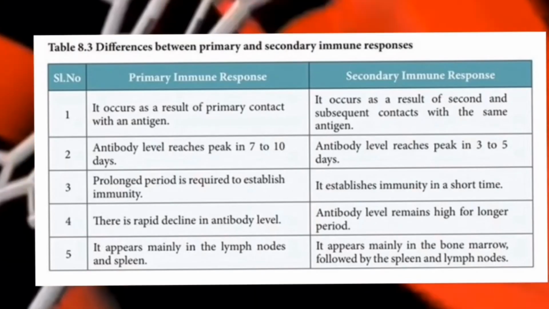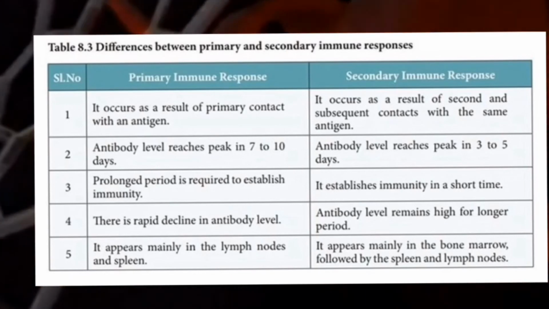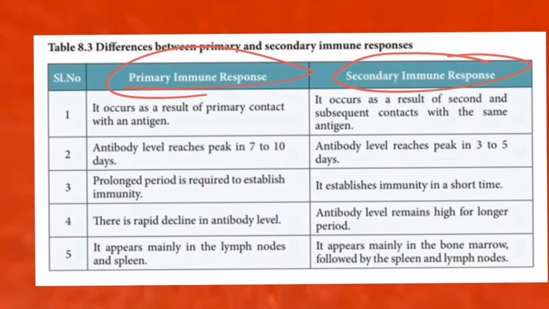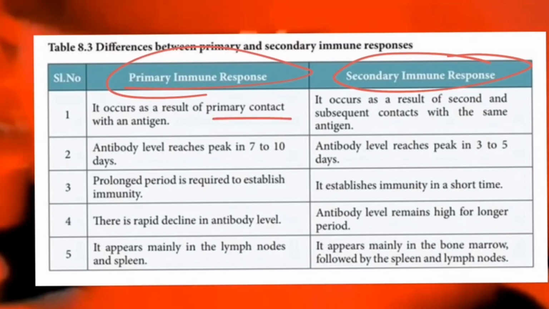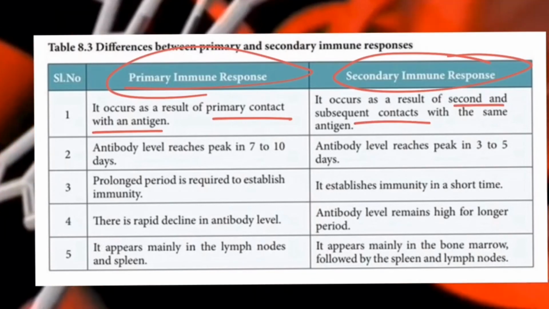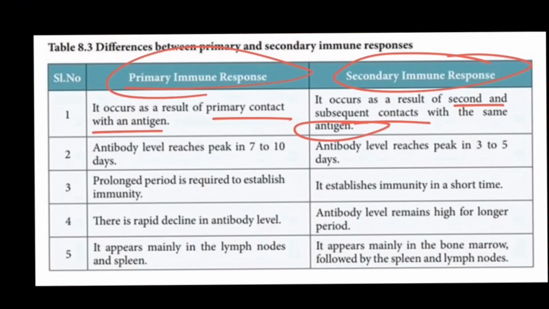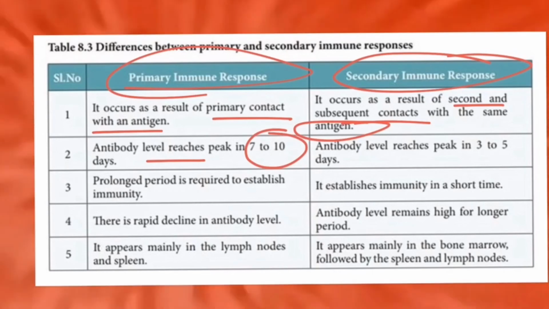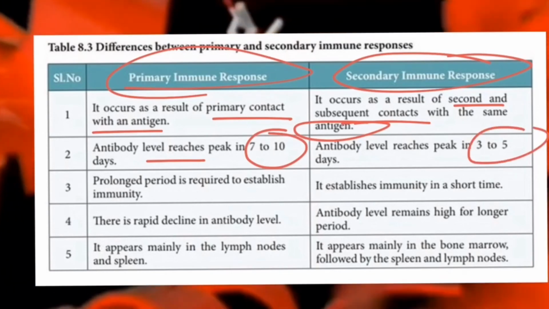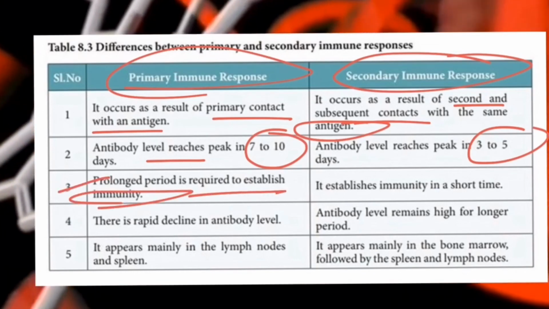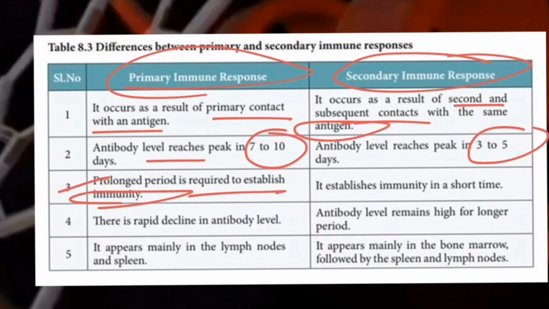Now you can see the difference between the primary immune response and the secondary immune response. There are a lot of factors that can affect these things. The primary response occurs as a result of the first contact with the antigen. The secondary response occurs on the second or subsequent third, fourth exposure to the antigen. Antibody level reaches peak in 7 to 10 days in the primary response, and in 5 to 7 days after infection in the other. In the secondary it is the third or fourth day after infection. A prolonged period, a number of days, is required for the establishment of immunity in the primary response, while establishment of immunity is in a very short time in the secondary.